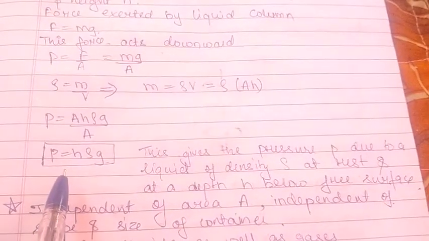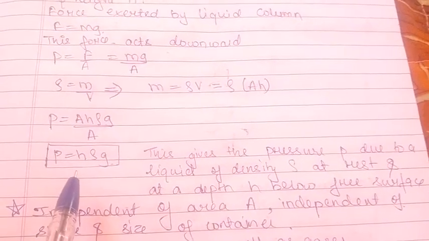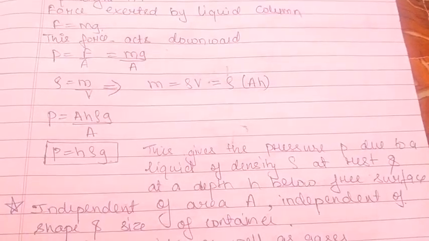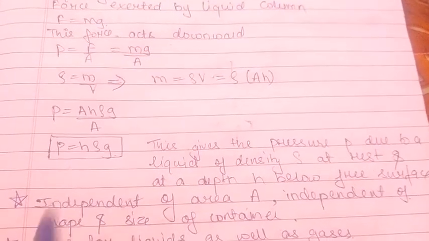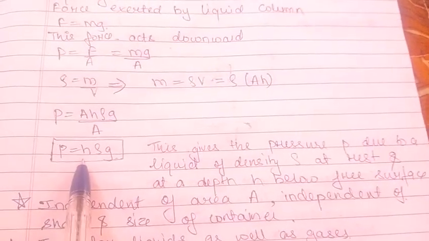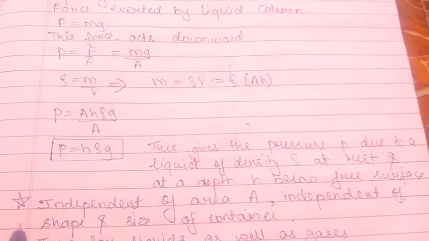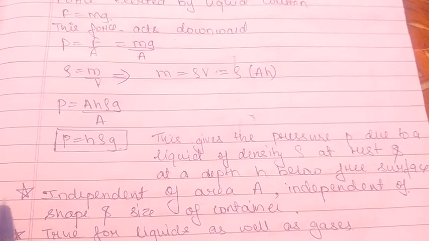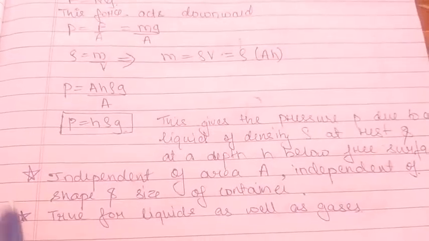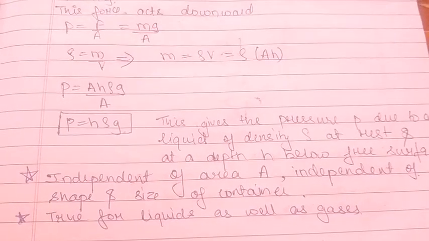Basically this equation gives you the pressure P due to a liquid of density rho at rest and at a depth h below the free surface. You can see that this pressure is independent of the cross sectional area, and it is also independent of the shape and size of the container. This equation is true for liquids as well as gases.